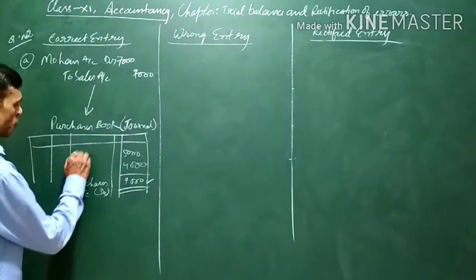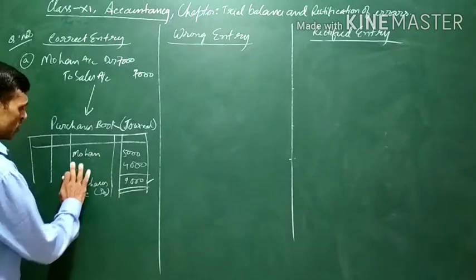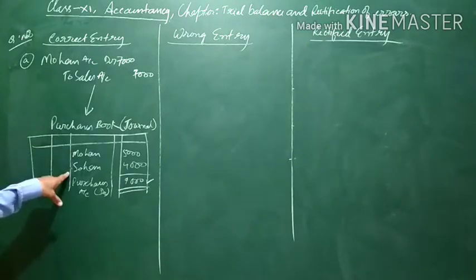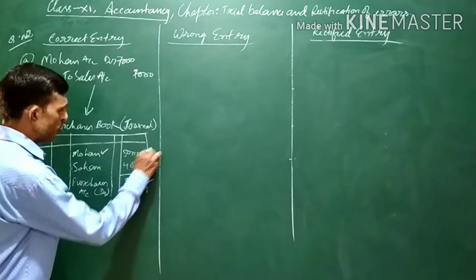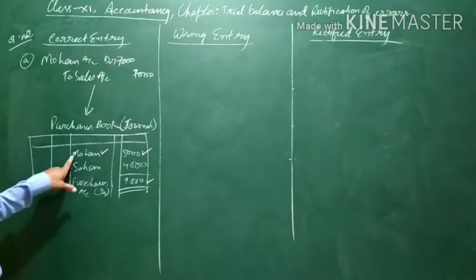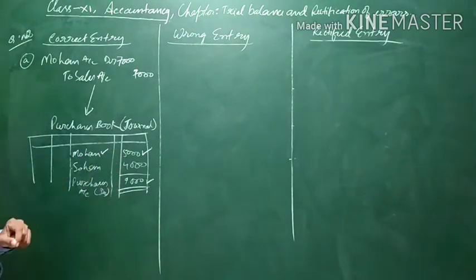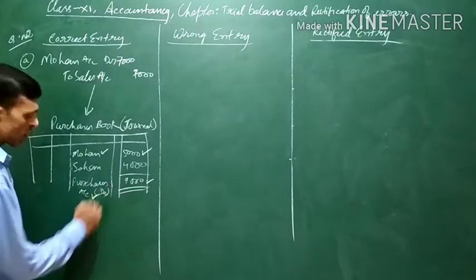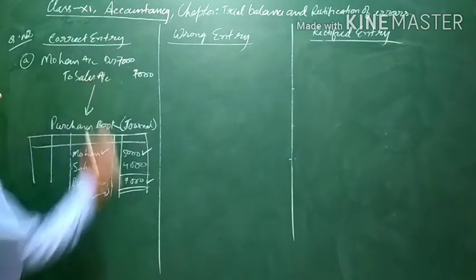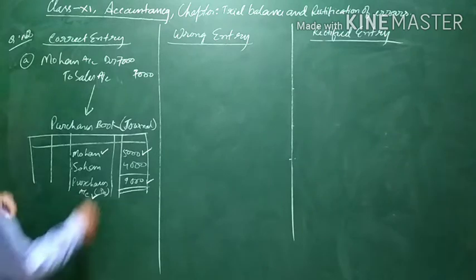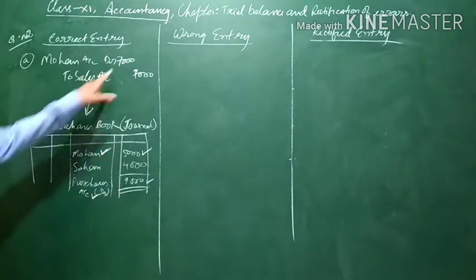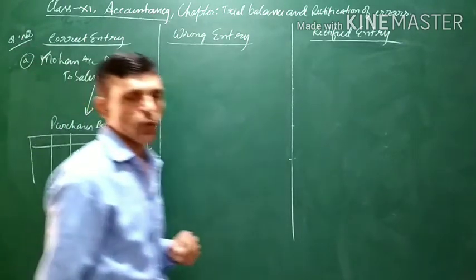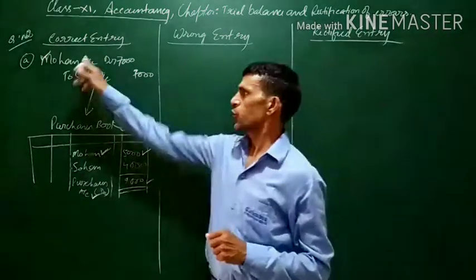For example, suppose here Mohan is there, and say Sohan is also there. Goods have been purchased from Mohan, goods have been purchased from Sohan. So this 5,000 will be posted to Mohan account, this 4,000 will be posted to Sohan account, and the total 9,000 will be transferred to the purchases account also. So what has happened here is that Mohan account debit to sales has not been posted, which means the sale of rupees 7,000 has not been recorded in Mohan account.